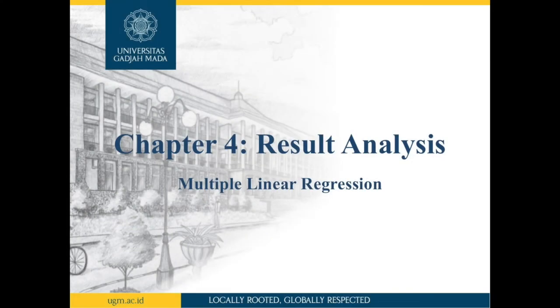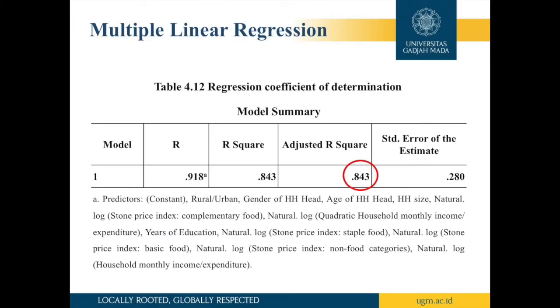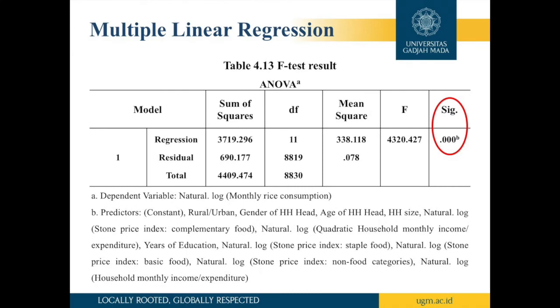The multiple linear regression. This analysis is applied to model the relationship between dependent and independent variables both simultaneously using f-test and also partially using t-test. The adjusted R-square for this regression model is 0.843, indicating that 84.3% of the monthly rice consumption can be explained by the independent variables, while the rest 15.7% is explained by other variables aside from what I mentioned in this study. This study applies the f-test using analysis of variance and found that the significance level is 0.000, indicating a significant relationship between dependent and independent variables.